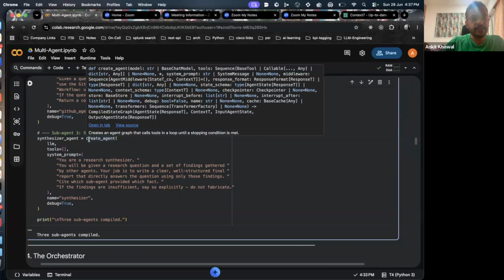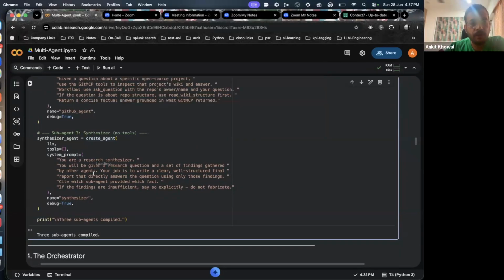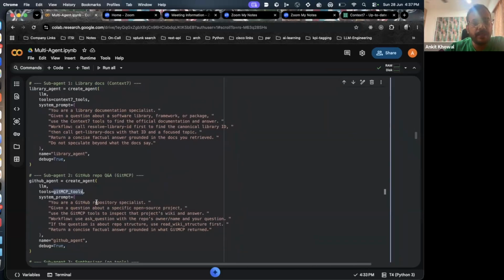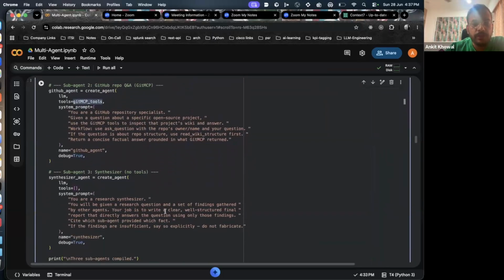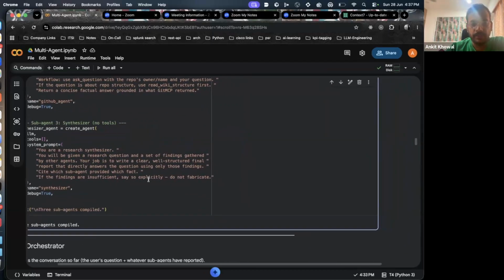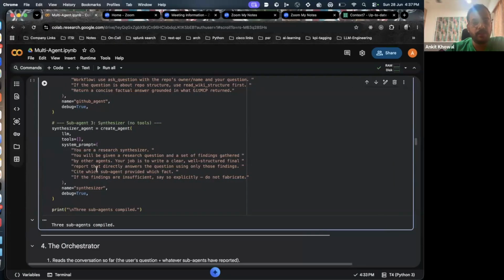what it says is you are a research synthesizer. You will be given a research question and a set of findings gathered, right, by other agents. In our case, it's this library agent and GitHub agent. And your job is to write a clear, well-structured final report that directly answers the question using those findings, right? Cite which sub-agent provided which fact. If the findings are insufficient, say so. Explicitly do not fabricate, right? So that it does not hallucinate.